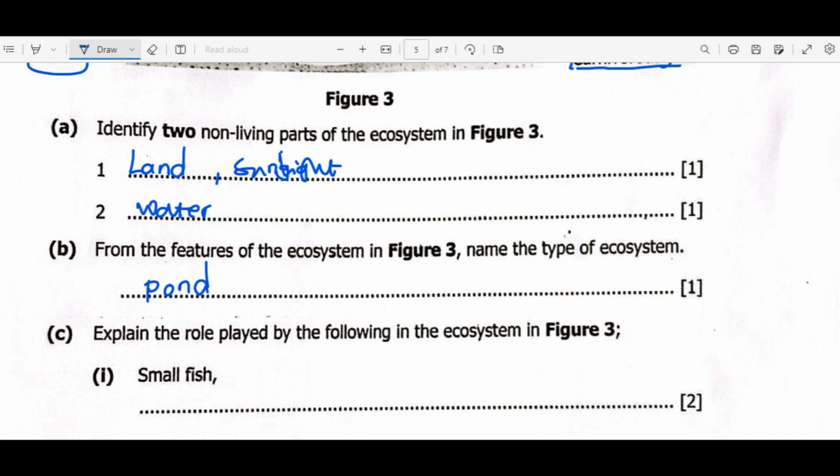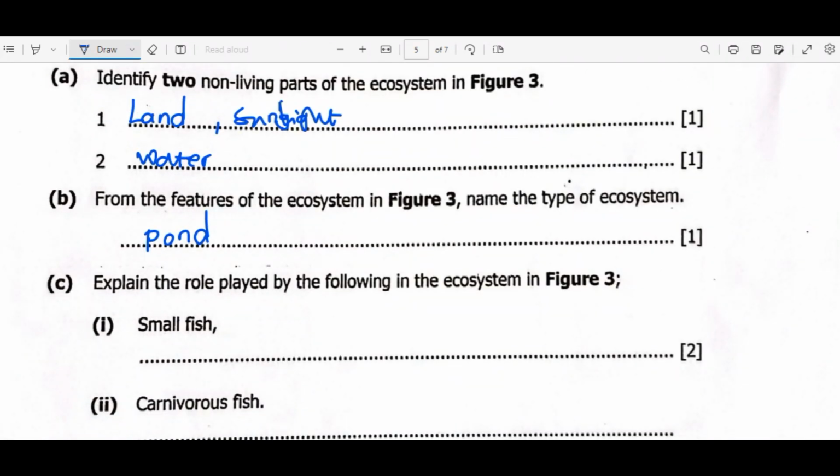Then we move on to question C. Explain the role played by the following in the ecosystem in figure 3. Small fish. As we said, small fish may feed on plants. So we can say to reduce the population of aquatic plants. The reason I've added the word aquatic is so that we specify the type of plants we are dealing with.